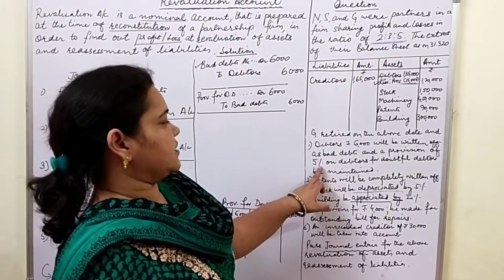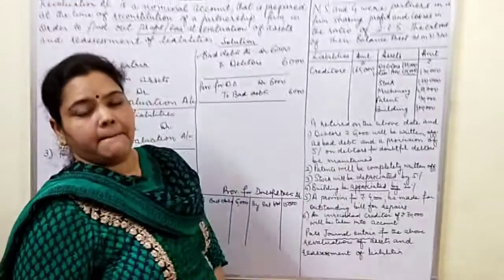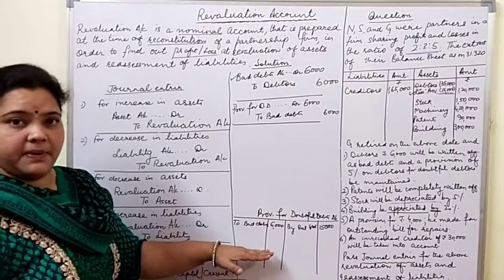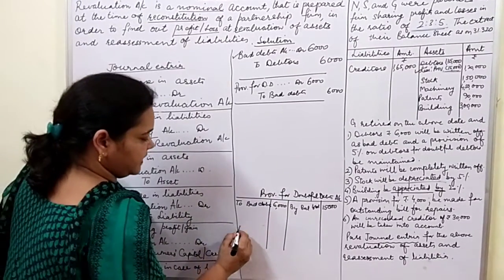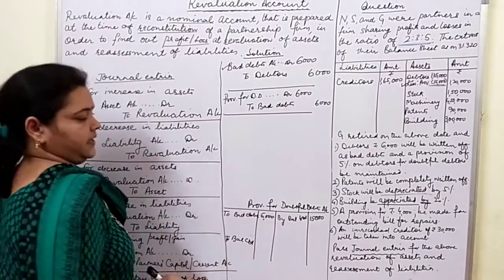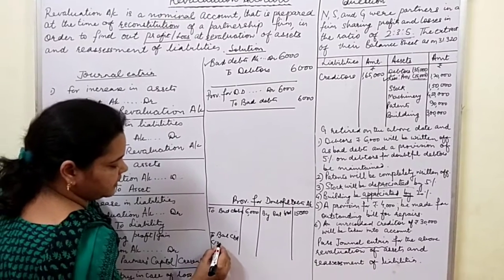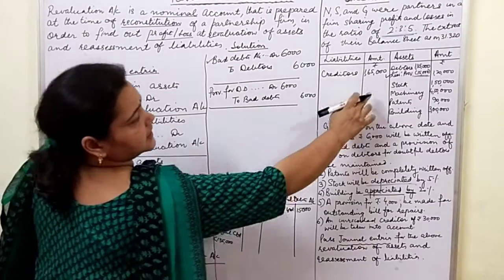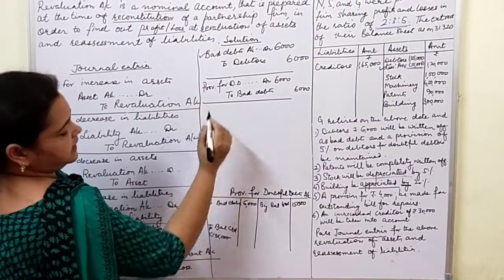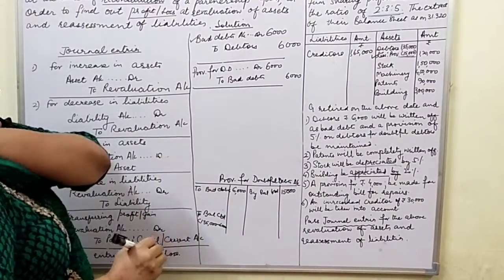And further it asks for a provision of 5% on debtors for doubtful debts to be maintained. So since provision for doubtful debts is a credit balance, it is a liability, closing balance will be put here, balance carried on. So we had debtors of rupees 1,35,000. See here 1,35,000. We further subtracted 6,000 from the debtors. These 6,000 debtors have become bad.